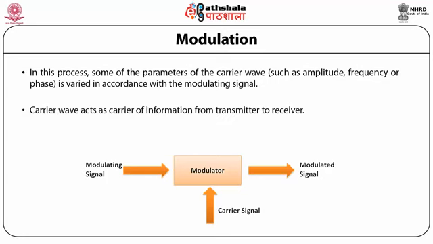Here the carrier wave acts as the carrier of information from transmitter to receiver. This modulated signal is then transmitted by the transmitter, which is shown in the following block diagram.